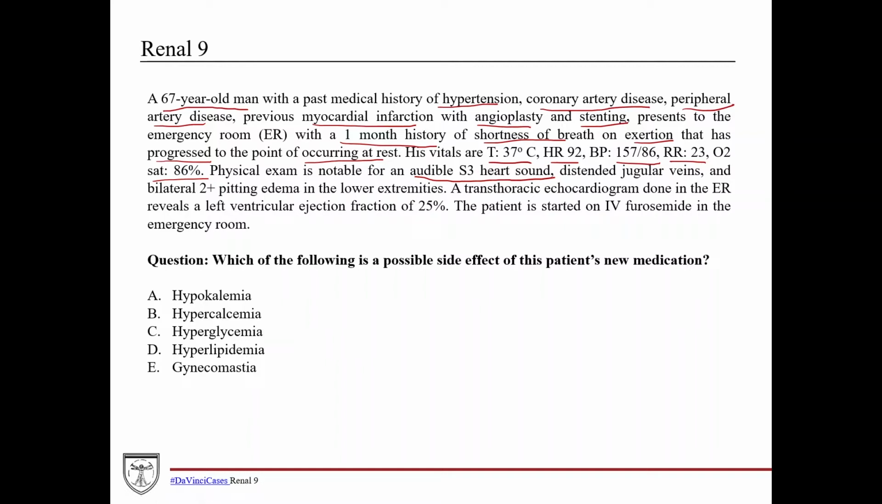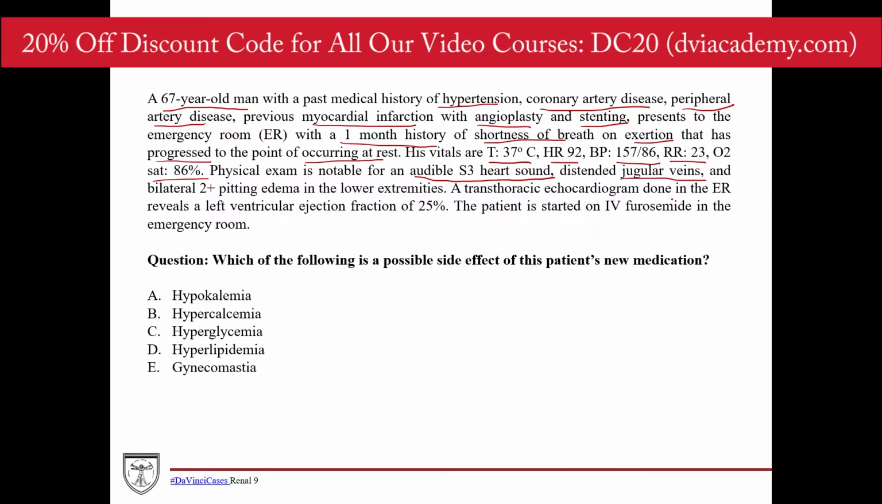Physical exam is notable for an audible S3 heart sound, which typically corresponds to volume overload of the heart or congestion of the heart. Distended jugular veins, if they're distended, they have fluid backing up into them, and it's a sign of right heart failure. So if you draw the heart like this, and you have your chambers like this, and your valves like this. So if you remember, you have your SVC coming in here, and then you have your other veins coming out like this, and then your jugular veins that'll come up like that.